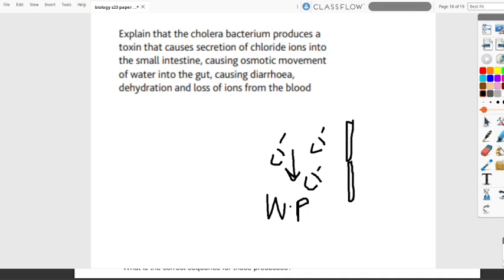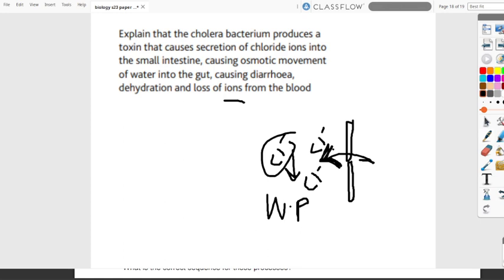And thus osmosis occurs, and water moves from high water potential, which is in the small intestinal cells, into the small intestine, thus resulting in dehydration and loss of ions, which are the chloride ions from the blood, and the water, which occurs due to the osmotic movement.